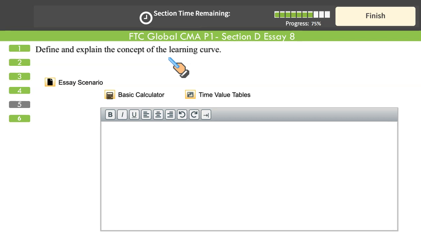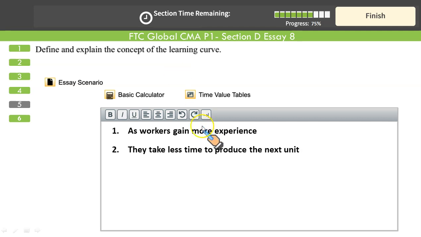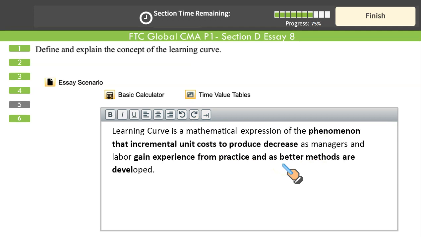Learning curve, in fact, when the workers gain experience, they become smarter and they take less time. Every time they produce additional units, they will take progressively shorter time. They take less time to produce the next unit. That's the idea on which you give your definition. This is the exact definition.